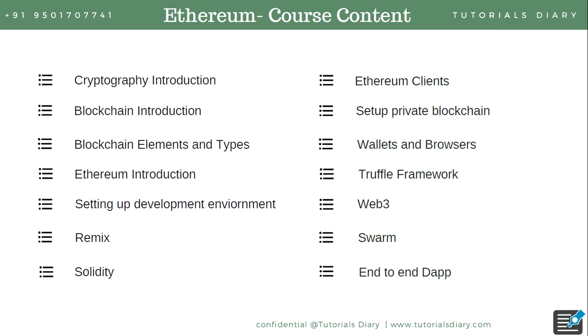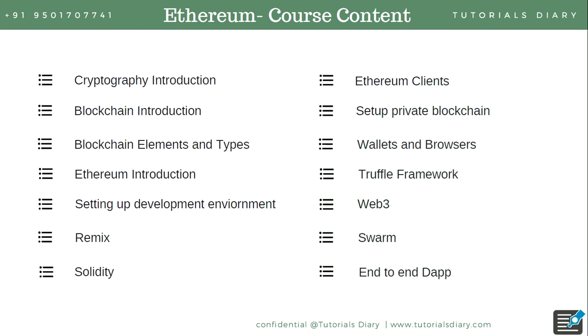So let's see the course content for the Ethereum in-depth course. Here we'll talk first of all about security. Cryptography is used to secure the information in a blockchain. You can use public and private keys, hash functions, a Merkle tree, and DHTs in a blockchain to secure your information. We'll explain cryptography in this session, and show you what steps are taken in a blockchain to secure your information, and how the information gets stored in a blockchain in a secure manner.